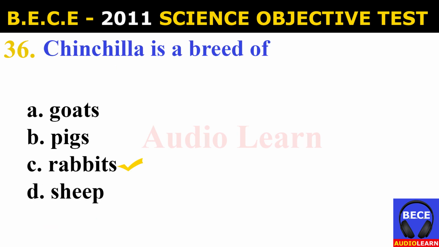Number 36. Chinchilla is a breed of A. Goats. B. Pigs. C. Rabbit. D. Sheep. And the answer is C. Rabbit. Chinchilla is a breed of rabbit.